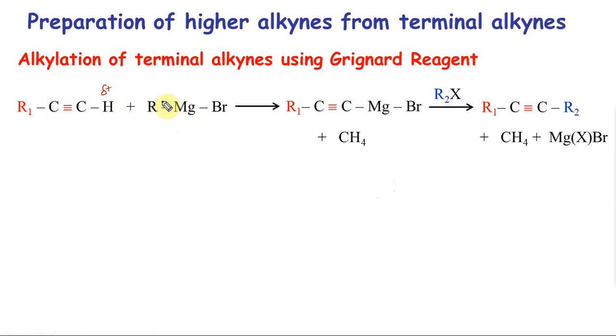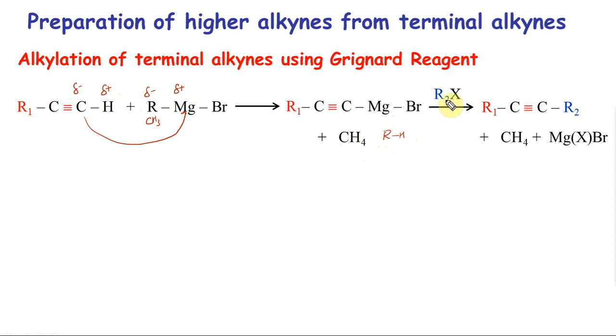With Grignard's reagent, always remember that the metal is positive and the R is negative. So the negative counterpart will abstract the positive hydrogen here, and if R is CH3, this will become CH4. This becomes minus, which will attack the plus, and I get the corresponding RH plus this.